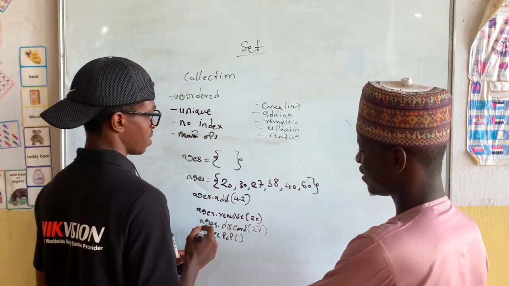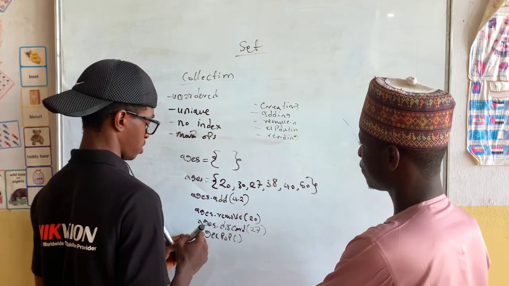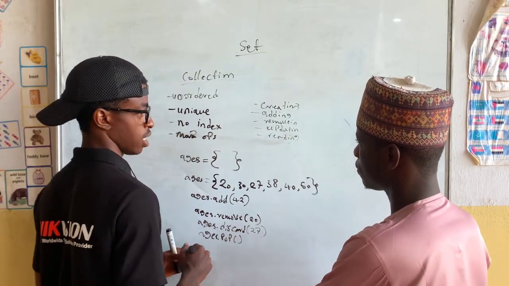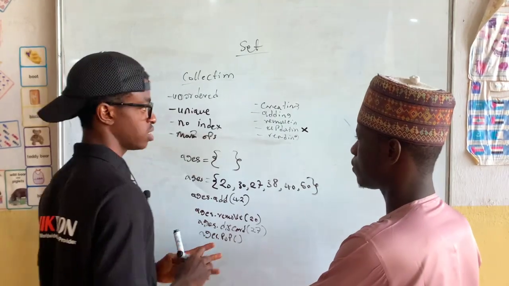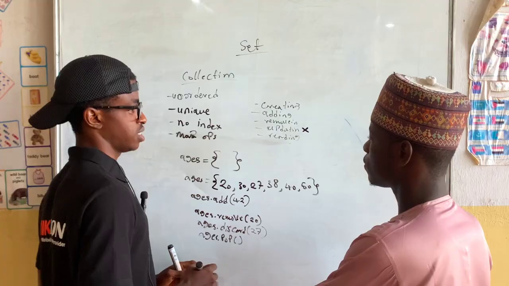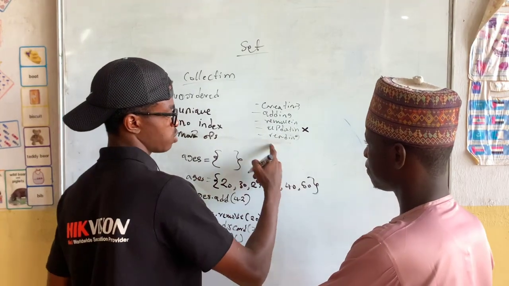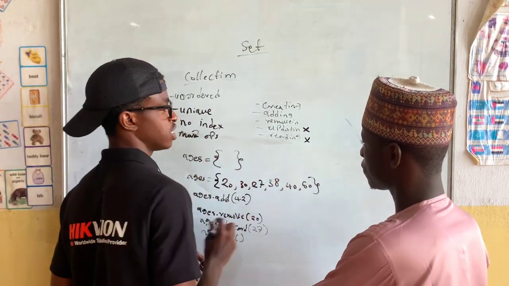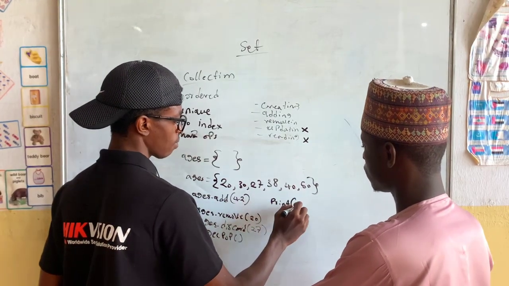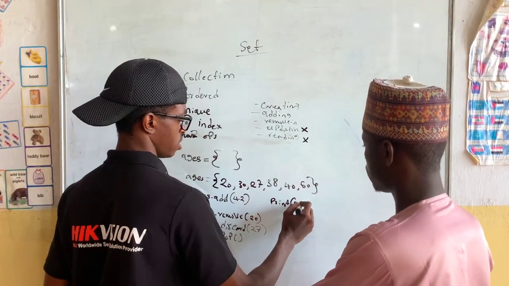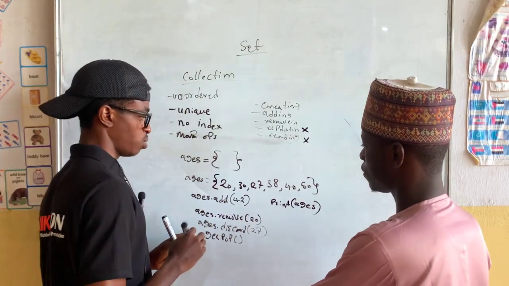Yes. So now, how can we update elements? That's the main issue of a set. We can't. If we throw an element into it, that's all. We cannot update it. And can we read a specific element? No, we can only read the whole set. We can only say print ages, then it's going to show me all the ages.